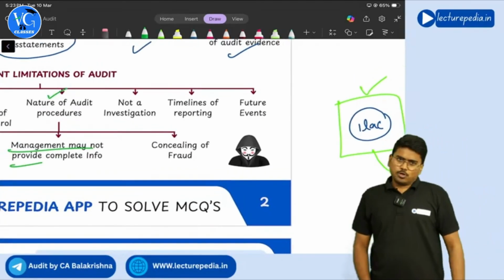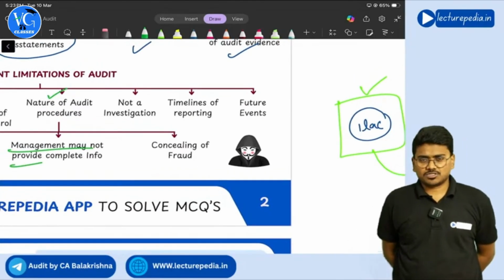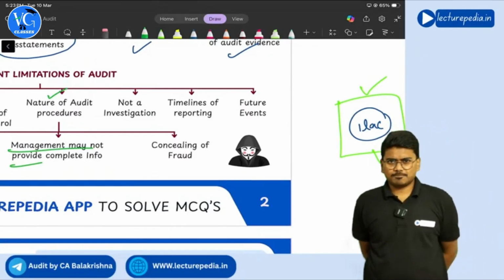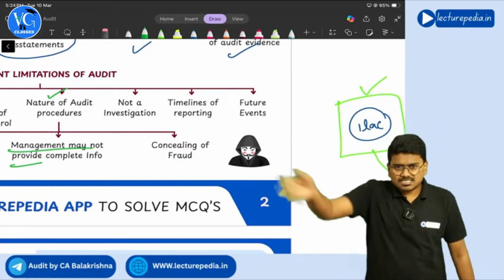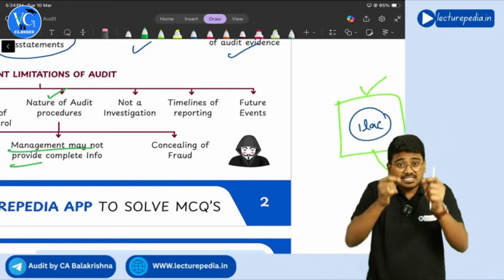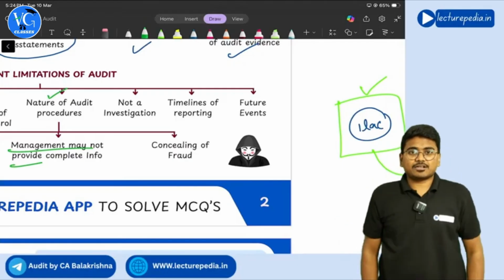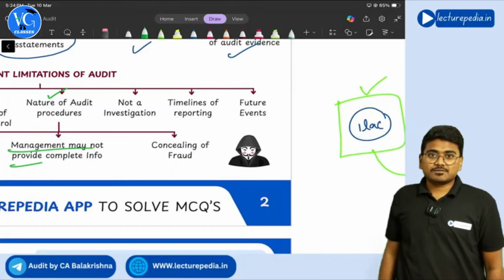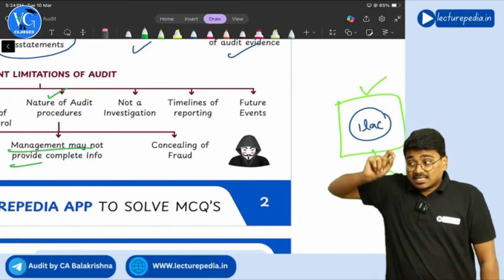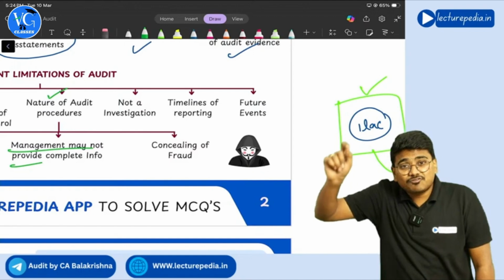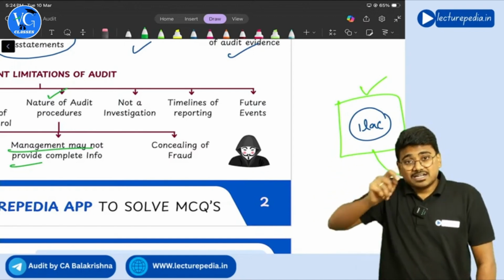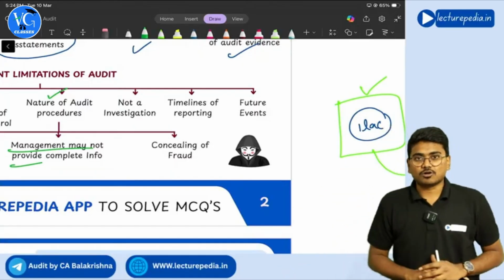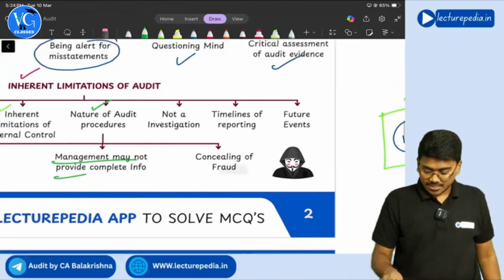And okay, let's say management has committed frauds in the financial statements or in the company. After committing fraud, will they leave it just like that? No, they will take each and every care to ensure that the fraud is not identified by anyone. Correct or not? So the person who has committed a fraud will take every step to conceal the fraud, which becomes difficult for the auditor to identify. So this is also one of the limitations.